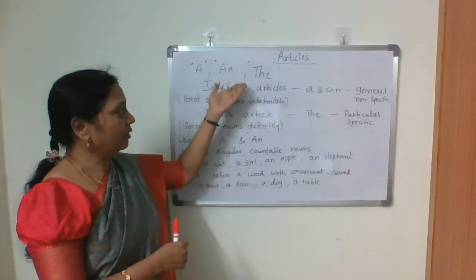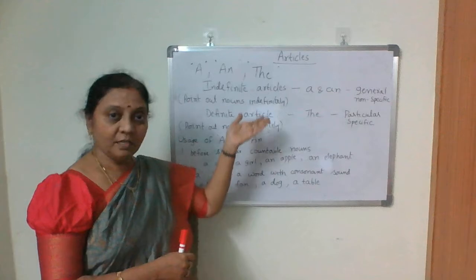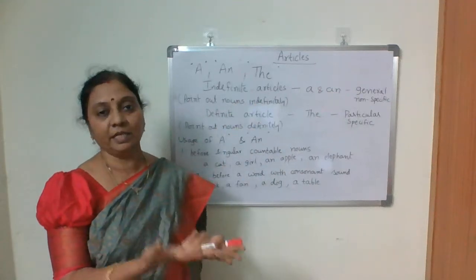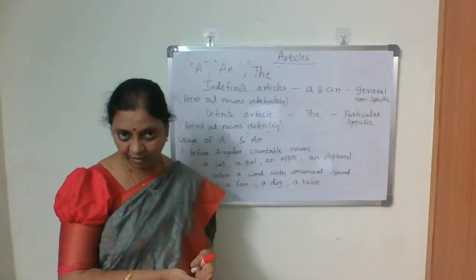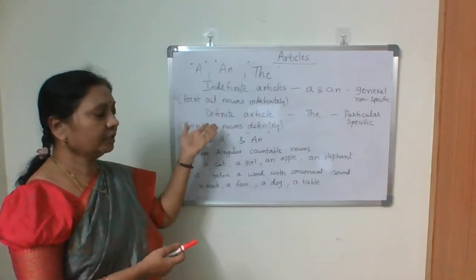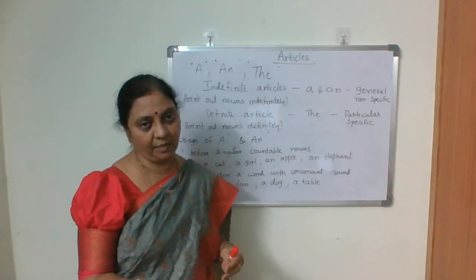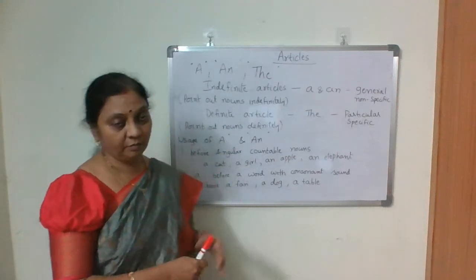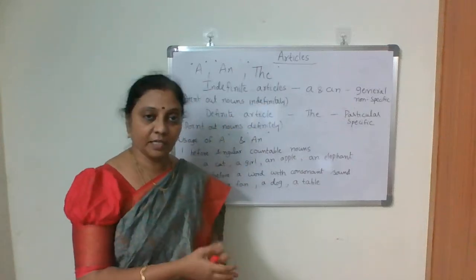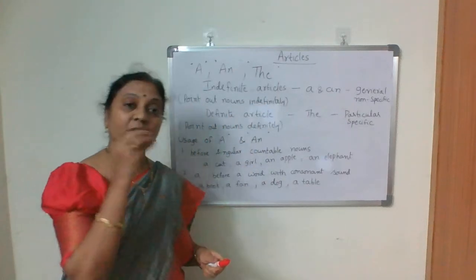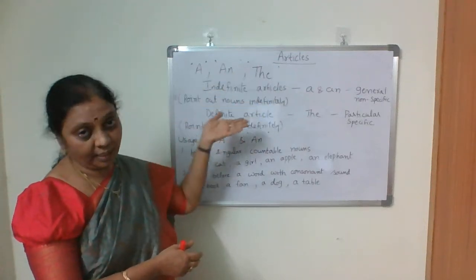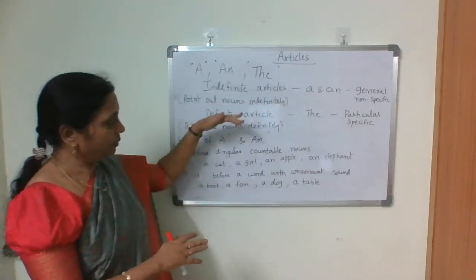Whether it is a, an, or the, their role is pointing out nouns, because adjectives always describe the nouns, modify the nouns, determine the nouns, isn't it? Here the role of article is also the same. They point out the noun: a and an point out indefinitely, whereas the points out definitely. Hence we call them indefinite articles and definite article. Up to now it's clear.